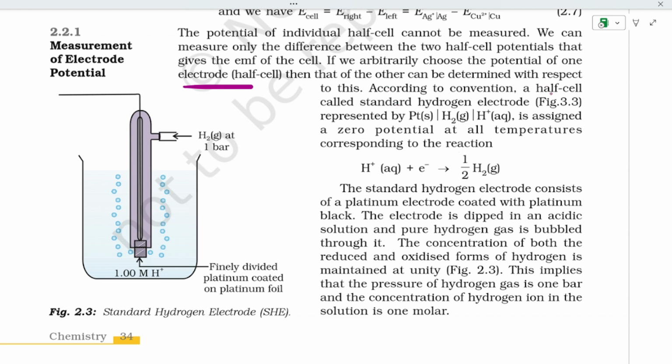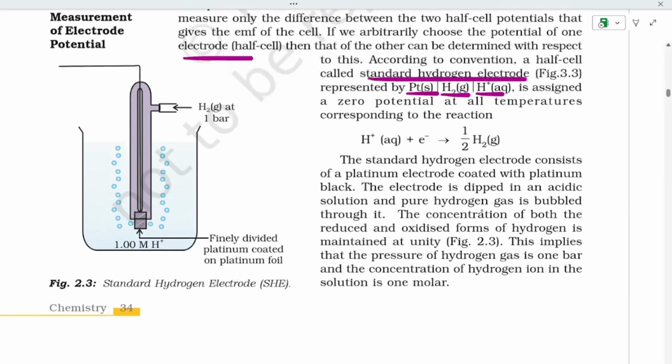According to the convention, a half cell called the standard hydrogen electrode, represented by platinum, H2 gas, H+ aqueous, is assigned a zero potential at all temperatures corresponding to the reaction H+ plus electron gives half H2, that is reduction.